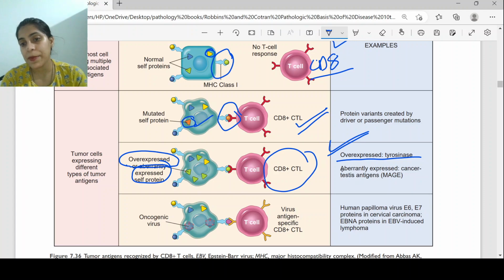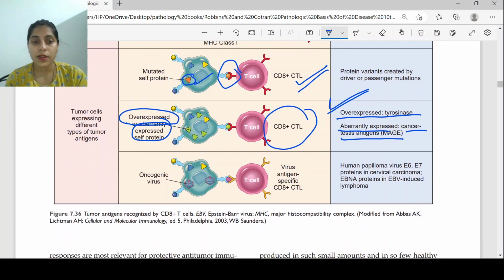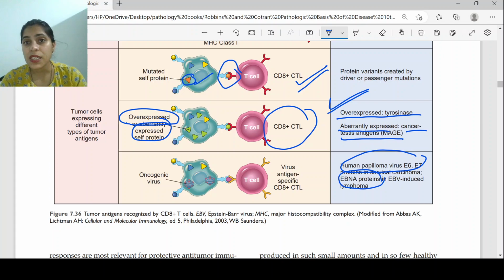And then the example for aberrant expression is the cancer testis antigen, and there is also the melanocyte antigen gene. These are antigens that are not expressed in adult life but are present in germ cell life, so later on, if they are expressed, a T cell response is evoked against them. Then there are oncogenic viruses that we have already studied, like HPV and EBV. If MHC class 1 presents these viral proteins to CD8 cells, this will also lead to the development of malignancies.